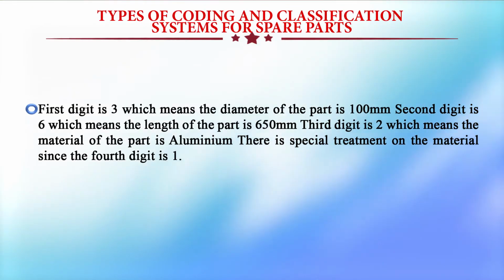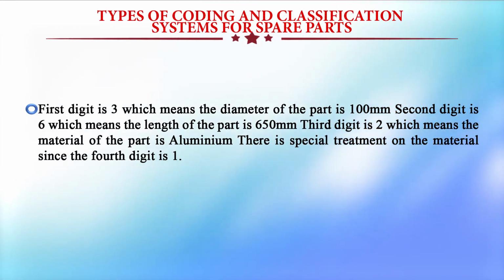So, taking an example, consider 3621. How has it been coded? The first digit is 3, which means the diameter of the part is 100 mm. Then the second digit is 6, which means the length of the part is 650 mm. The third digit is 2, which means the material of the part is aluminum. There is special treatment on the material since the fourth digit is 1.